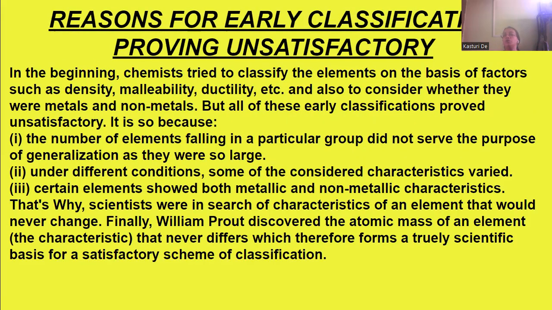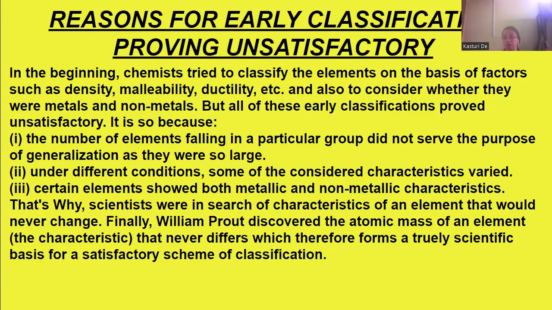Now, reasons for early classification proving unsatisfactory. We know that classification was needed and they did it, but it became unsatisfactory. Why?